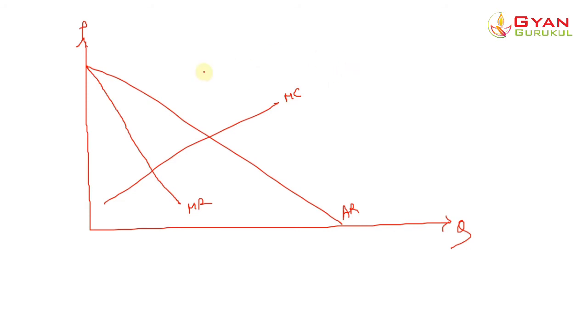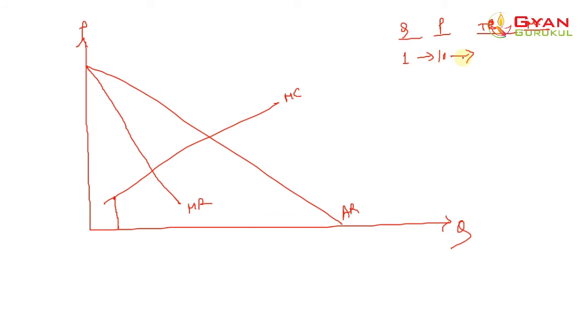Now see, let's say for the first quantity he has to pay a price of 10 rupees. So this is price, this is quantity, this is TC, total cost, and this is MC, right?